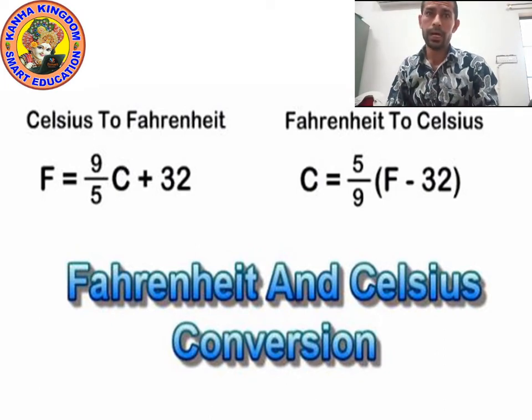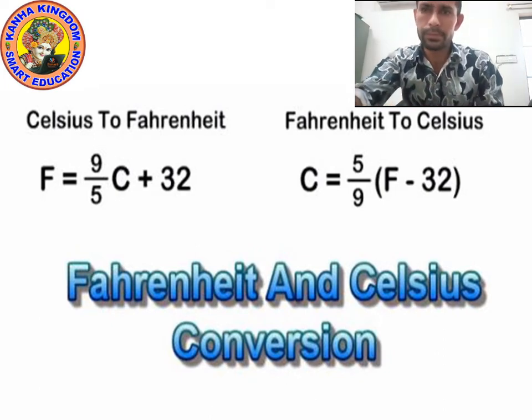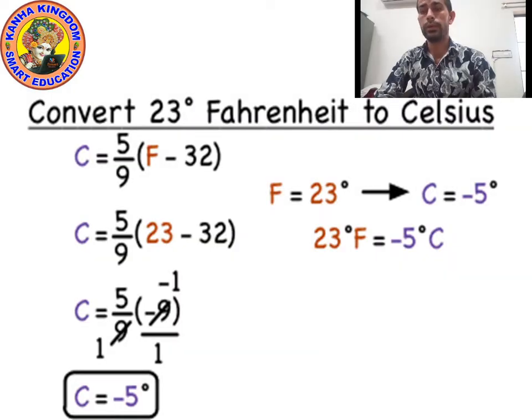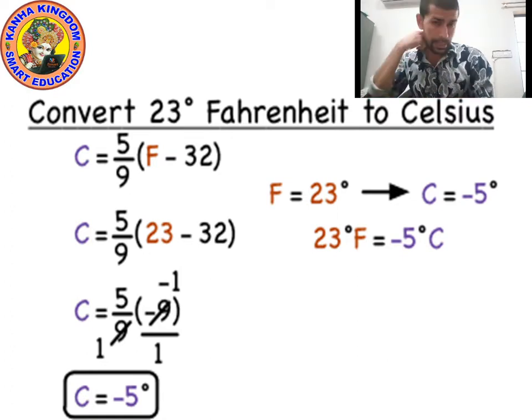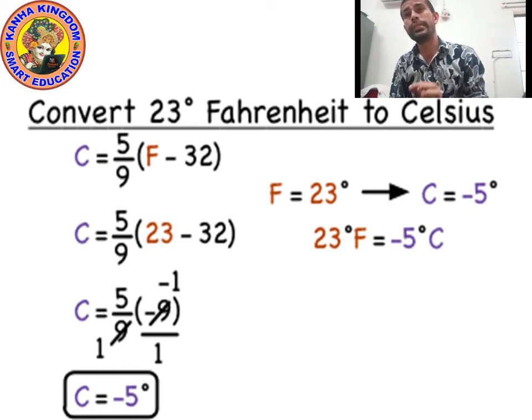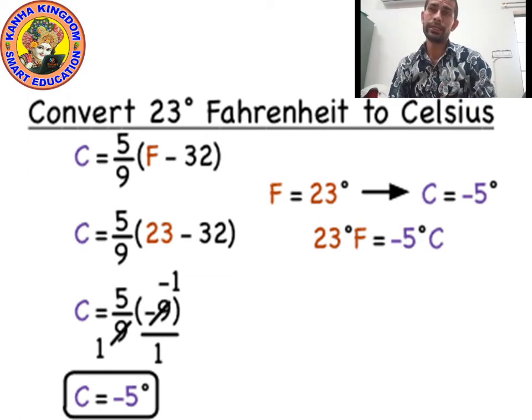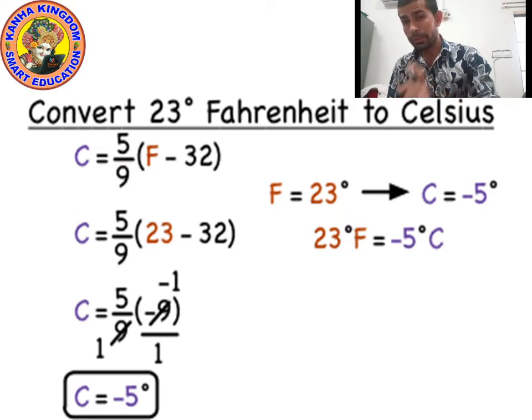Okay. Now let's see one example. Okay kids, have a look at the example. Convert 23 degrees Fahrenheit to Celsius. This means you have been given the value of Fahrenheit, F is equal to 23, and you want to know the value in degrees Celsius.